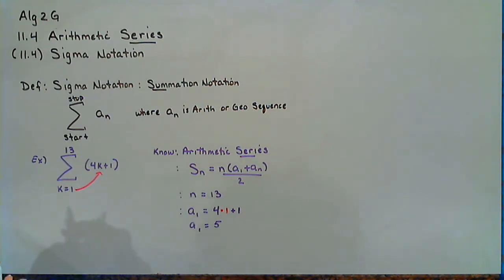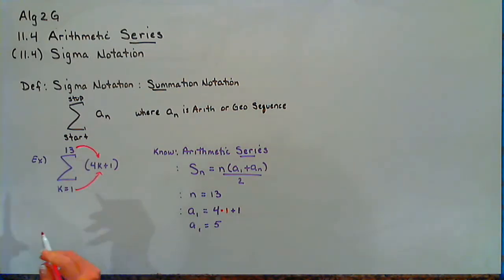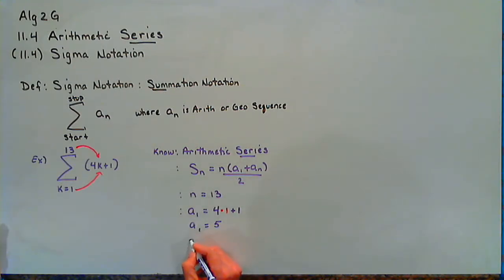Now I also need to know the last term. I need to know my a sub n. Well, the last term is found by substituting in the number to stop, which we always find on the top. So I know that my last term, my 13th term, is going to be 4 times 13 plus 1.